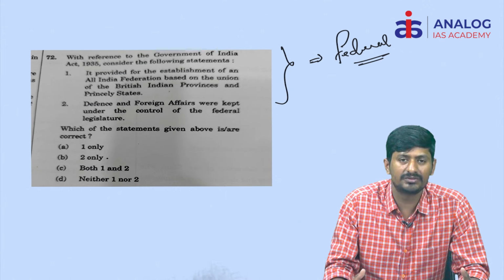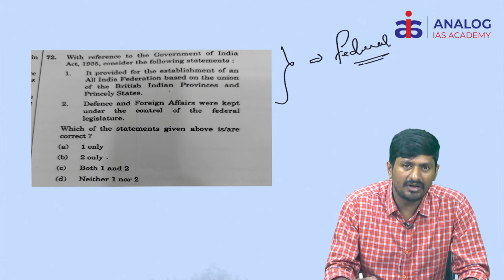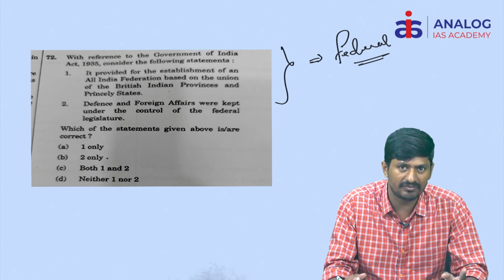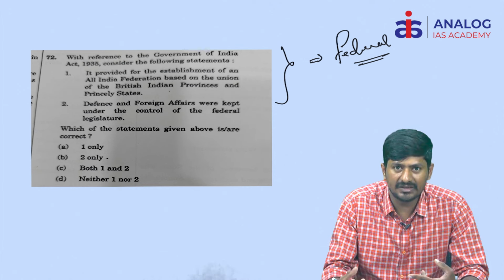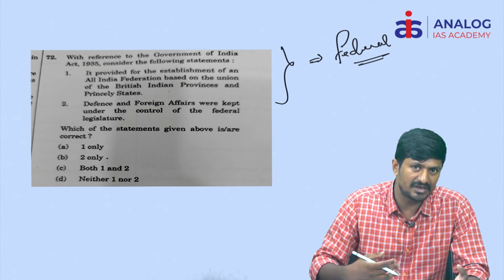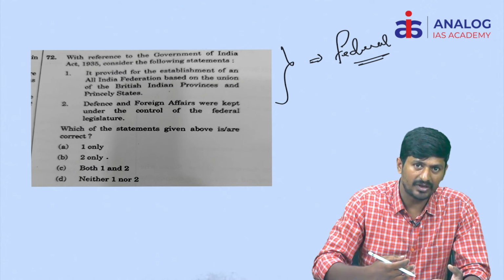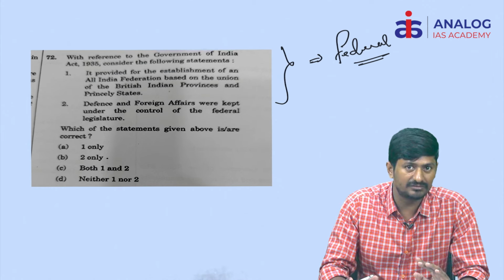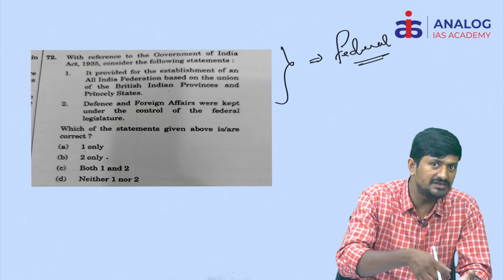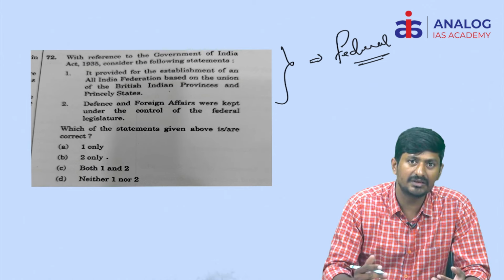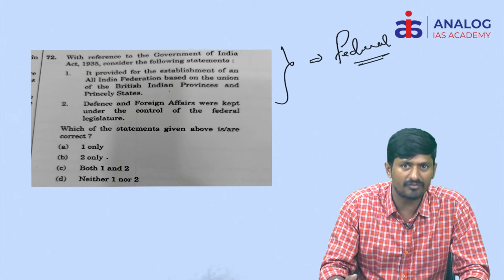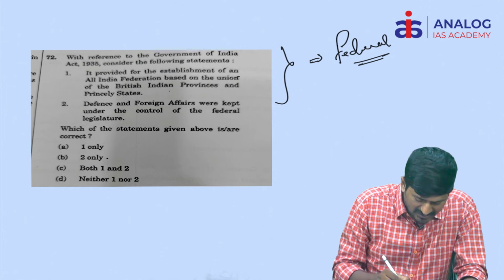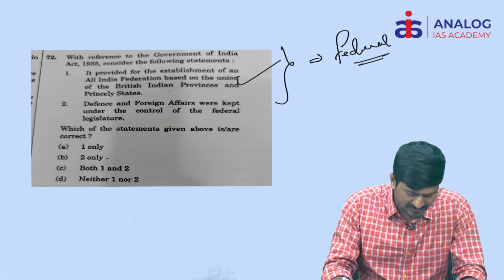Actually, the federal features of the constitution were introduced by Government of India Act of 1919 itself, where for the first time it created a bicameral legislature. Number two, it separated the union legislature, that is the federal or central legislature, from the state legislature, and even separated the budget of the central government and state government. Certain things were done, but full-fledged federation, that is even the inclusion of the princely states into the federal polity, was done by the 1935 Government of India Act. However, of course, this was never implemented before independence. So hence the first statement is the right statement.